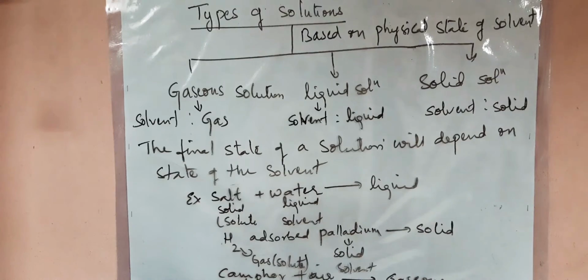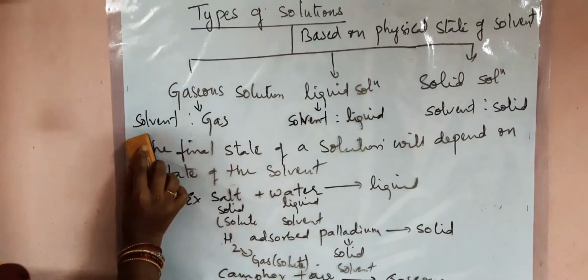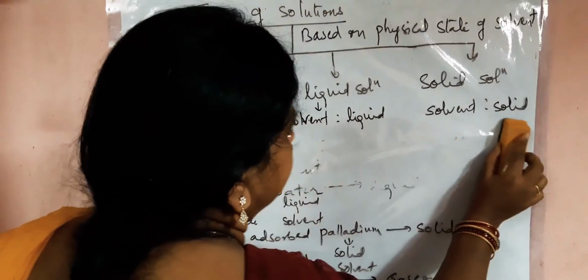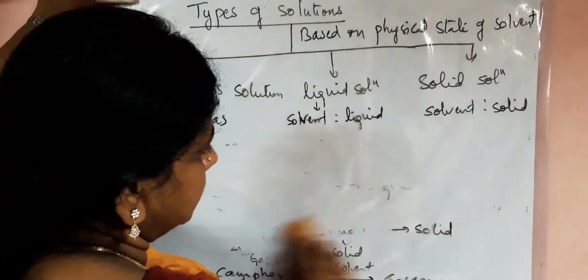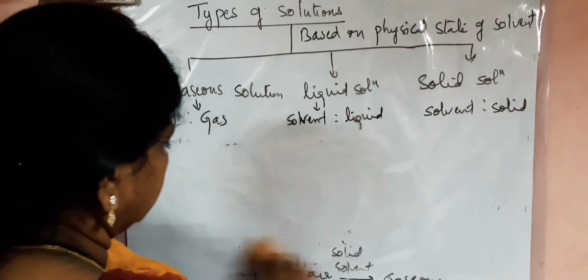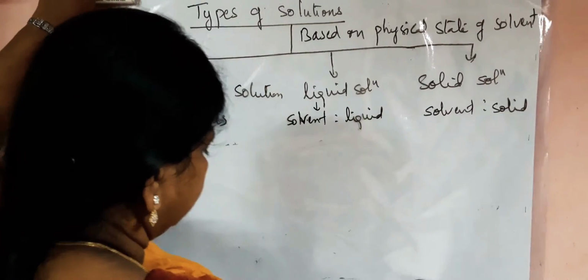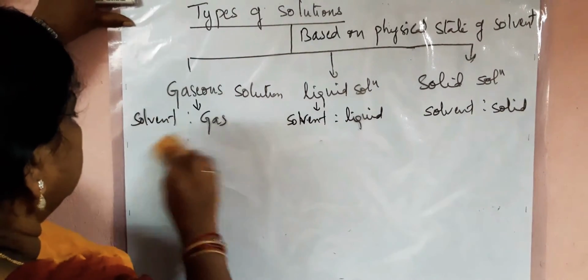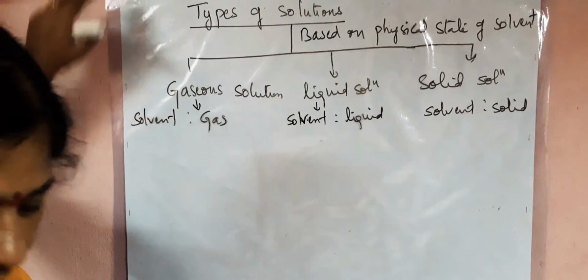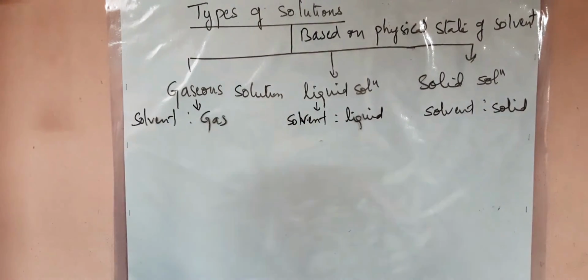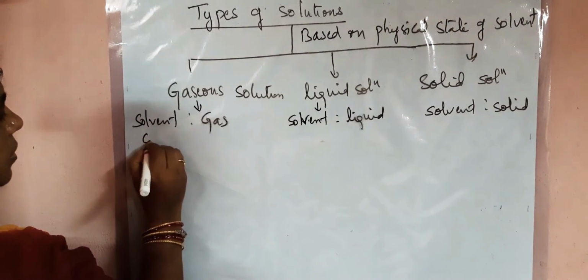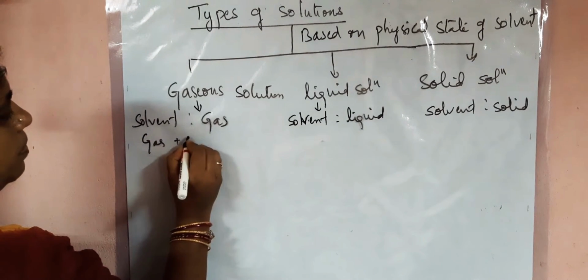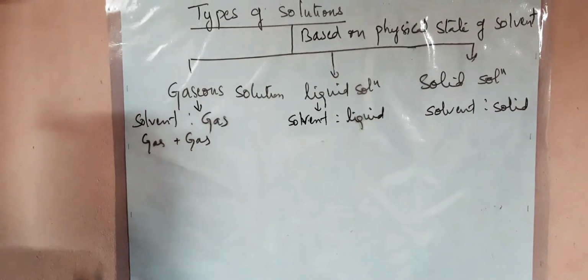Now we'll see examples of different types of solutions. Here first, gas plus gas, or gas in gas.